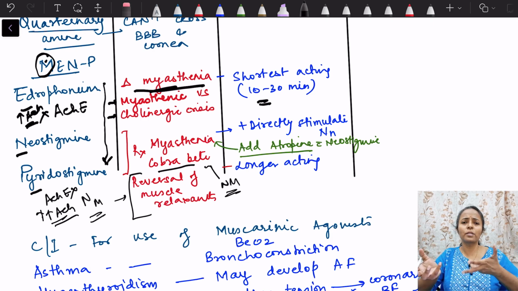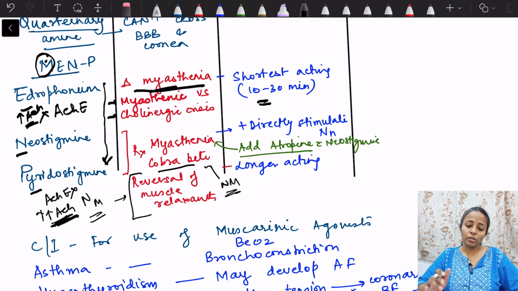Already because of the neuromuscular blocker, depending on which blocker is used, there will be competition. So this increased acetylcholine can now bind to its receptors. Okay, so what are the uses of neostigmine and pyridostigmine? Myasthenia gravis, cobra bite, and reversal of muscle relaxants, right?